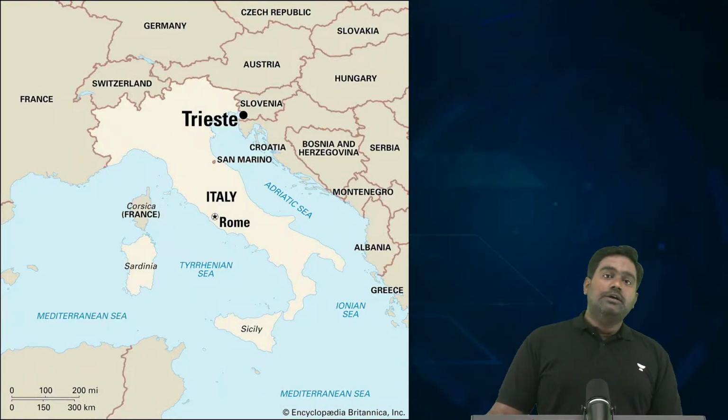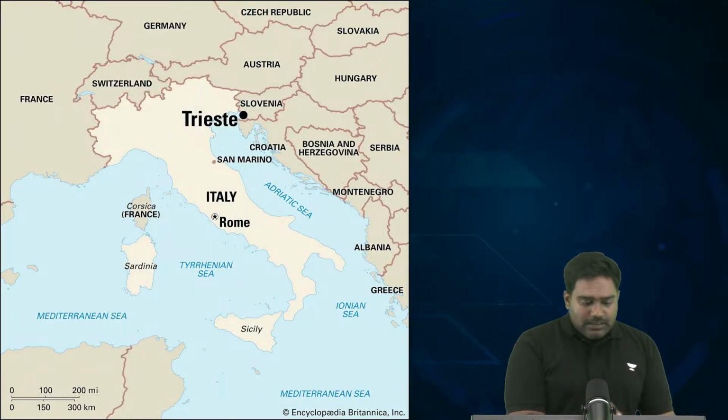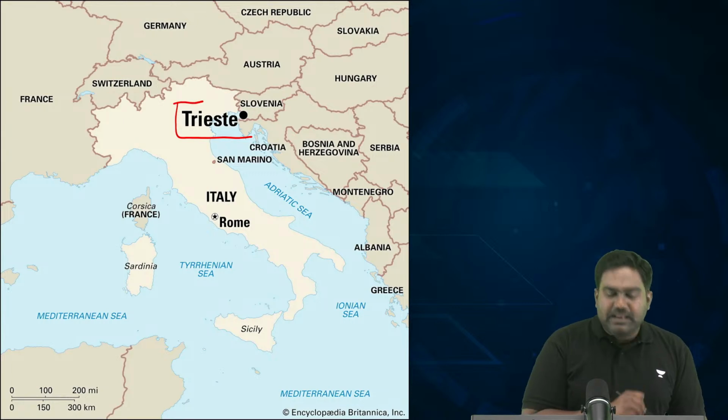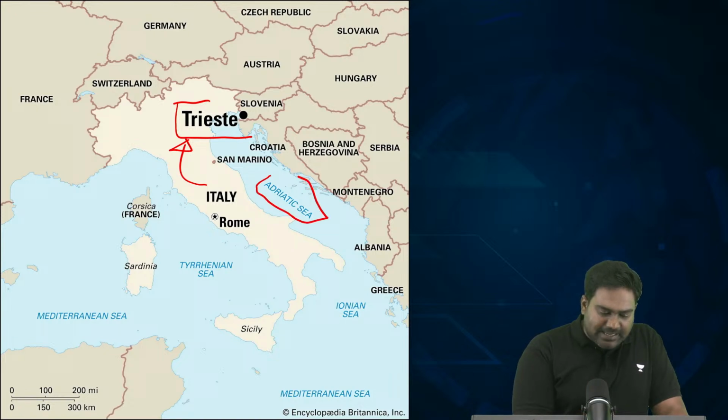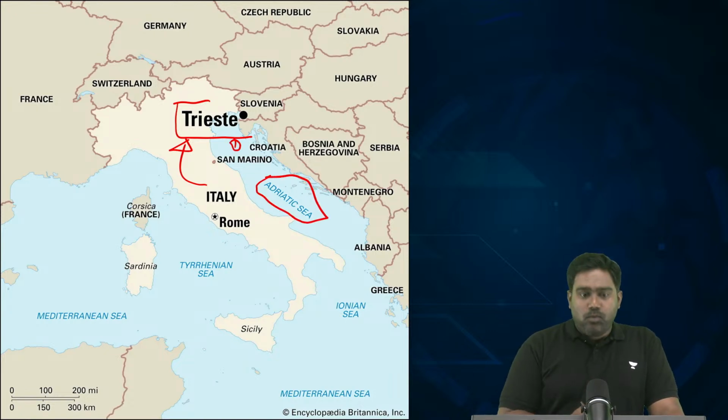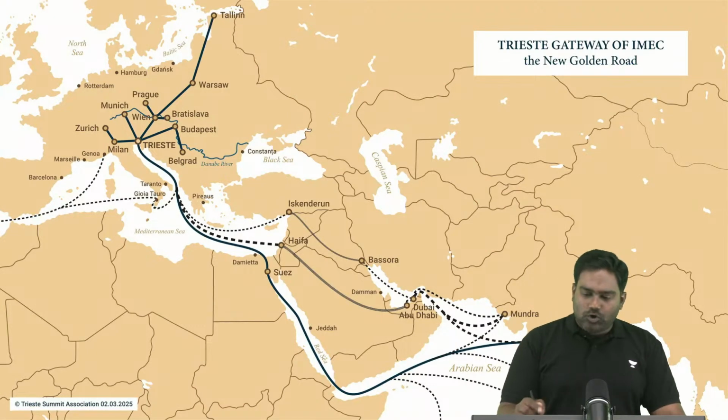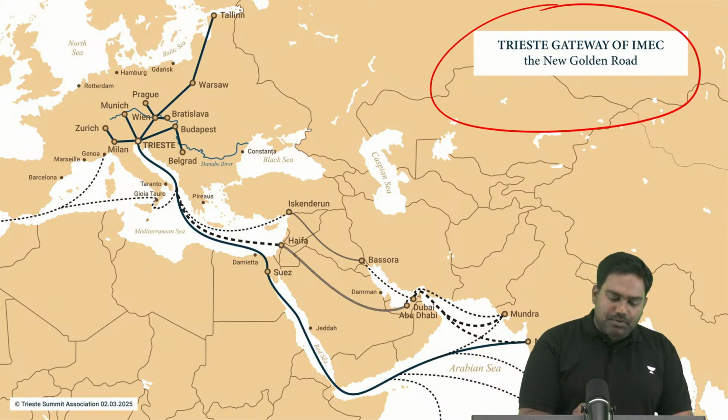through the Middle East region. So from a prelims point of view, I think the port of Trieste can be very, very important. Please note down the location. It's an Italian port located in the Adriatic Sea. And Italy wants the Trieste port to be part of the IMEC corridor, which has been proposed.